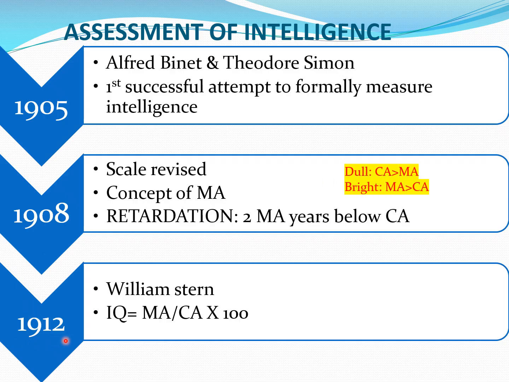In 1912, William Stern gave the concept of IQ, that is intelligence quotient. Intelligence quotient can be found out by the formula mental age divided by chronological age into 100. 100 is multiplied to avoid the decimals. The average IQ of human beings is 100 and the range is from 90 to 110.